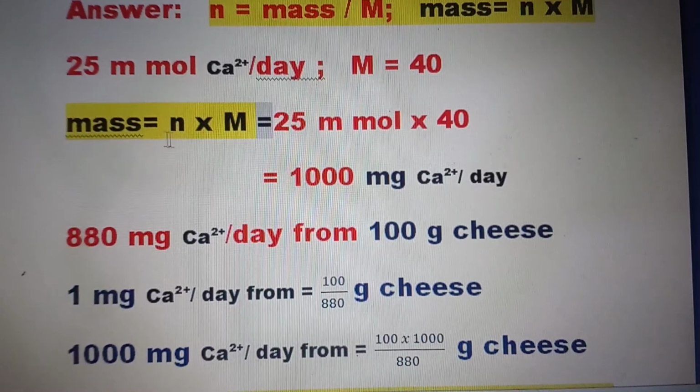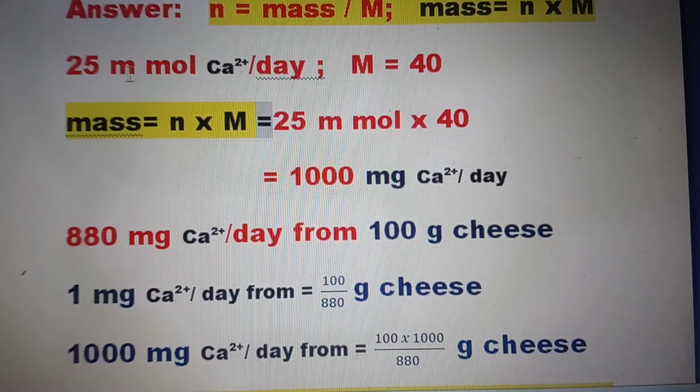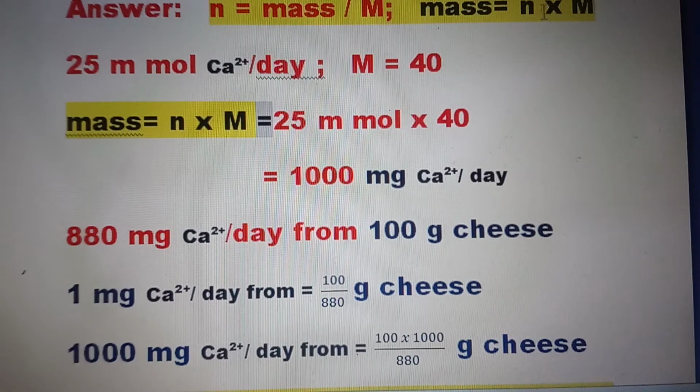We know that 25 millimoles of calcium ion per day is required, and it is also provided that M is equal to 40, the molar mass or atomic mass of the ion. So we have the equation: mass is equal to number of moles multiplied by molar mass, whether it is molecular mass or atomic mass, whatever the particle or ions may be.